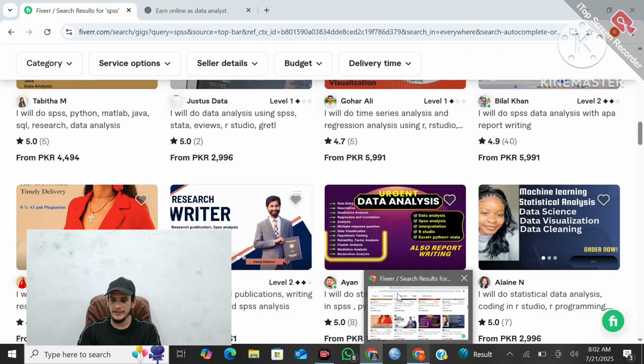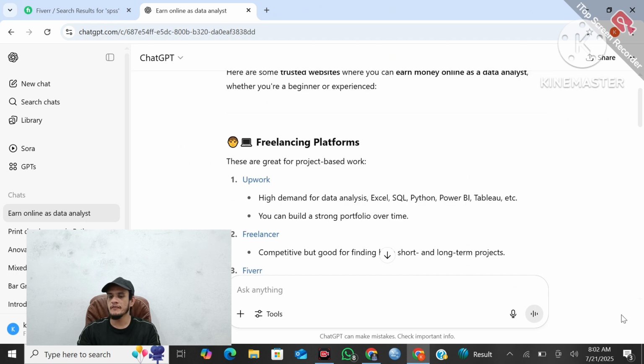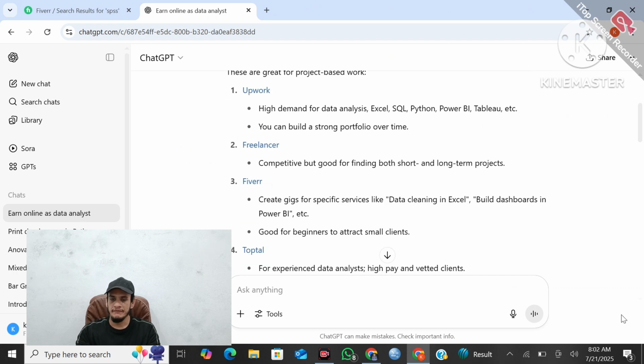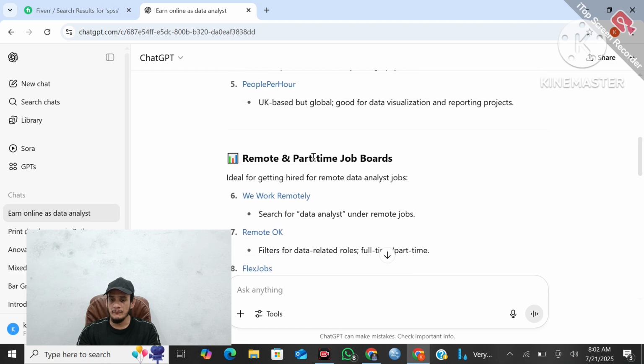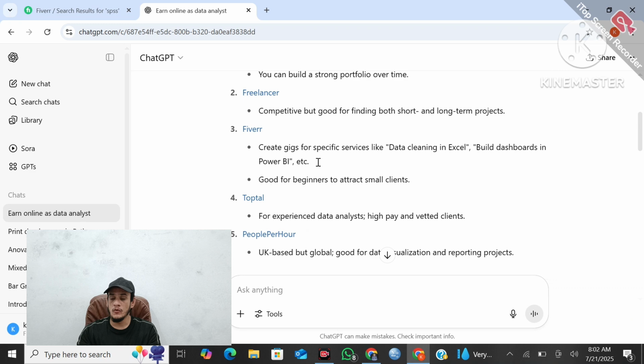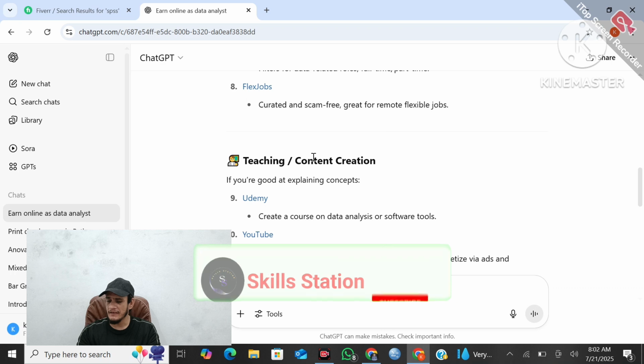Here are some platforms. The first is Upwork, where you can provide these services. Then Freelancer, Fiverr, and Toptal. These are the five best platforms. For remote and part-time jobs, there are We Work Remotely, Remote Workers, and FlexJobs.